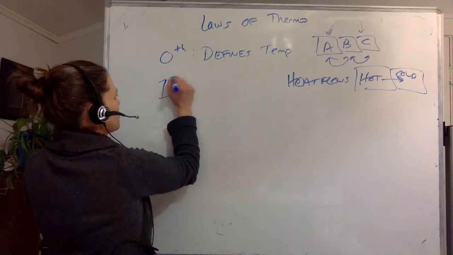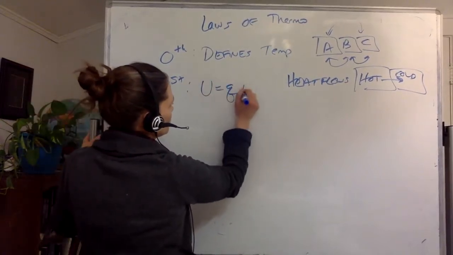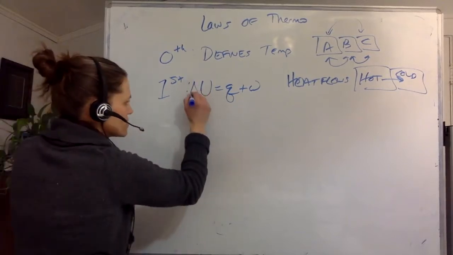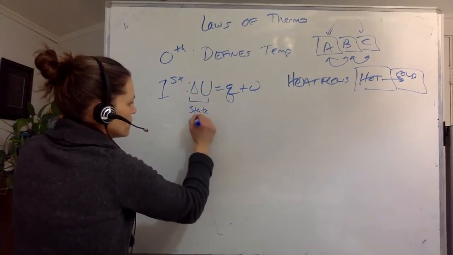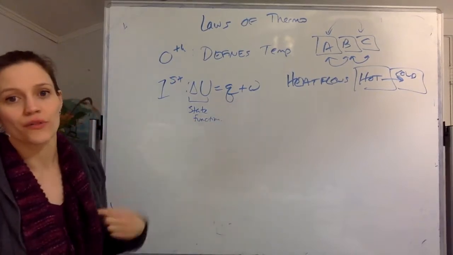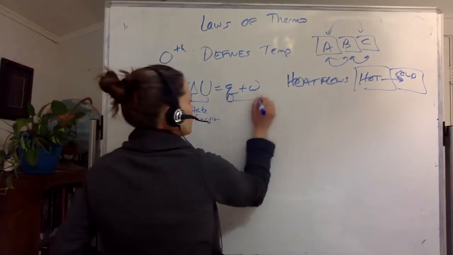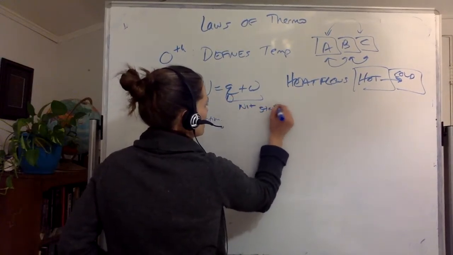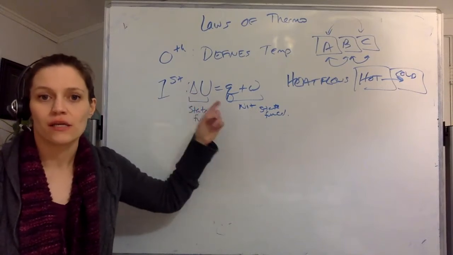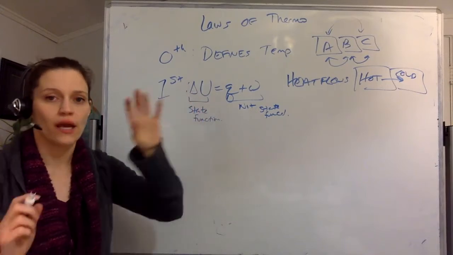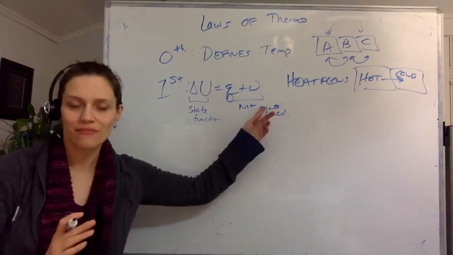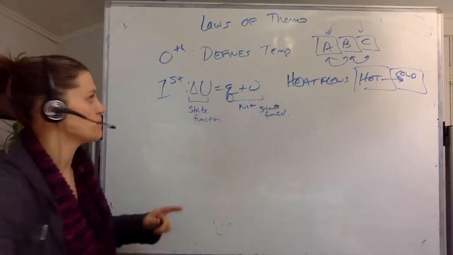But before we get there, let's go with the first. And so we've got U is equal to Q plus W. And so there is a state function that exists such that two not state functions added together on any process will equal their internal energy, which is a state function. So not state functions equals state function. That is hard to think about. And if you're like, okay, yeah, that makes sense, you're not doing it right. Really think about what it means to be a not state function equal to a state function. Go team.